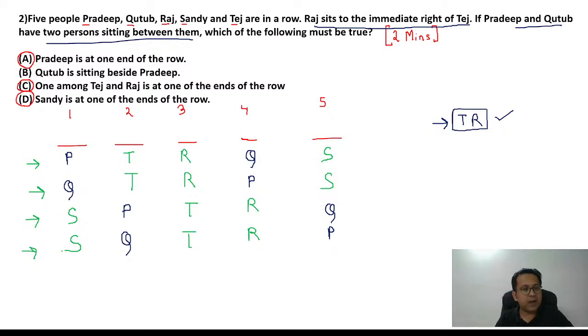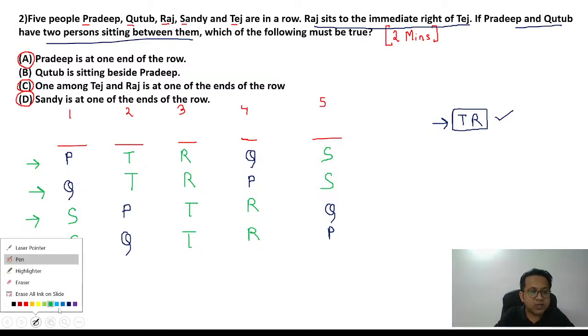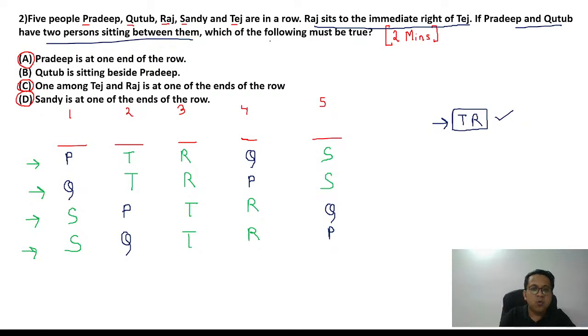I think we are good. There are 4 possibilities and I have drawn all 4. Is there any other possibility? No, there is no other possibility. Now let's look at the question. The question is saying which of the following must be true. Must be true means always true, in all scenarios.